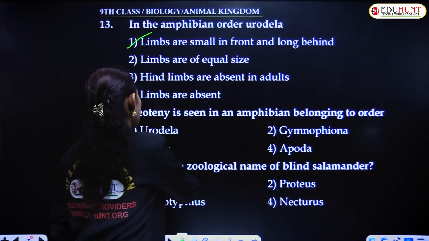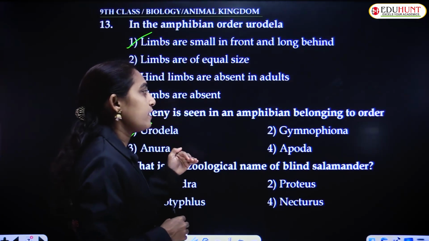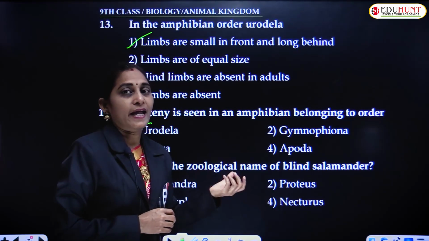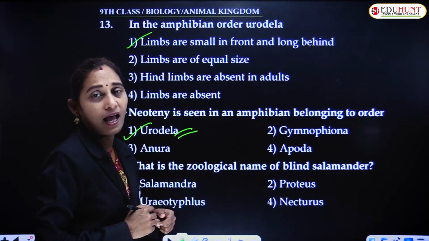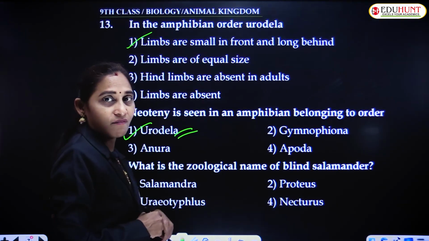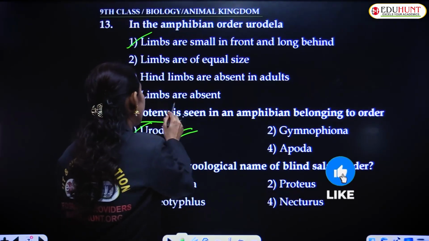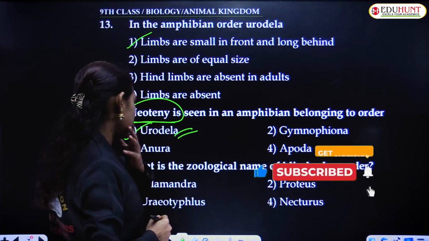So, the answer is Urodela, where actually the larval character is the presence of tail. Urodela have a tail which is a larval character. It remains in the adults. That is neoteny. Neoteny is seen in Urodela. This is the correct answer.